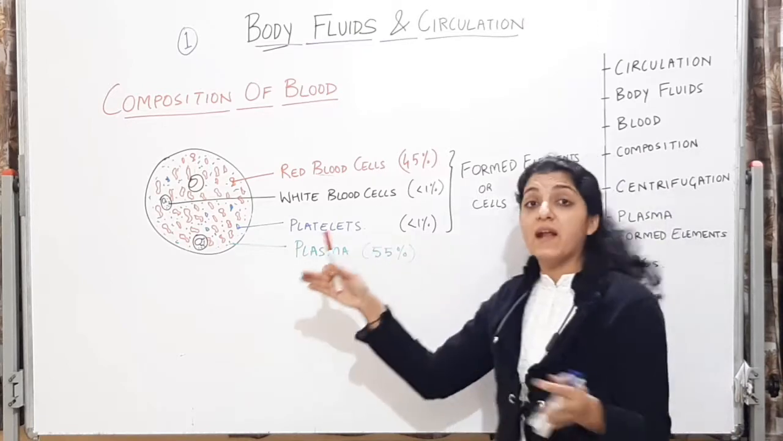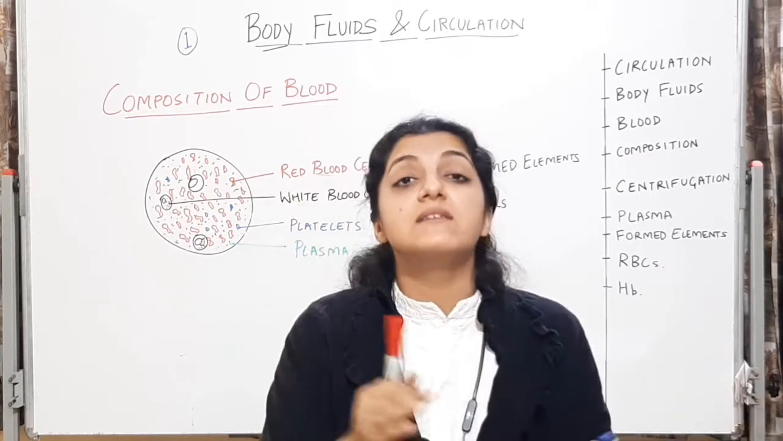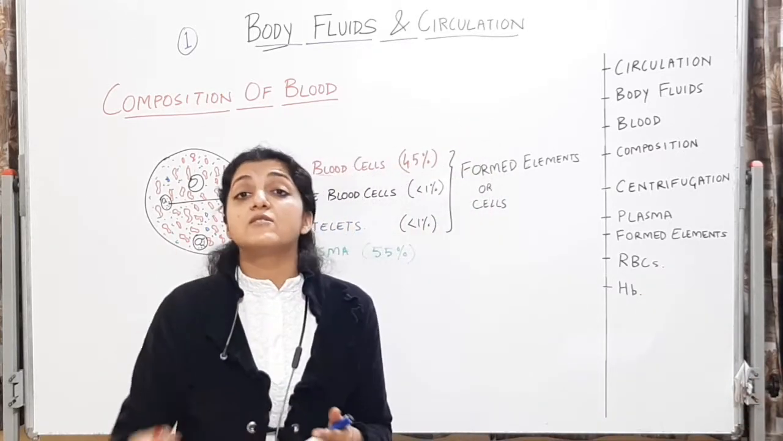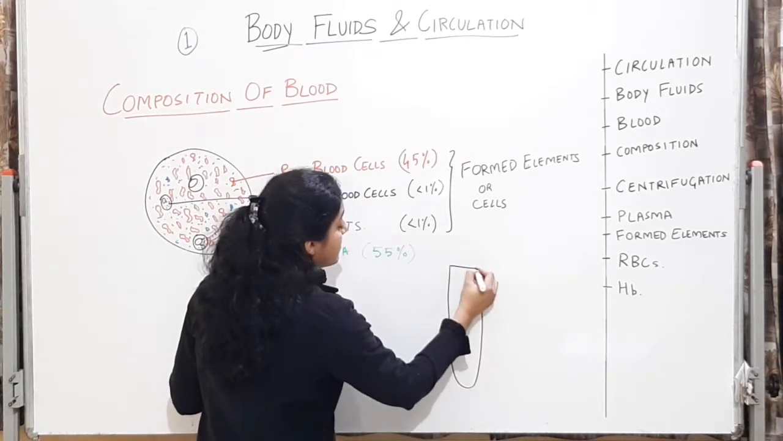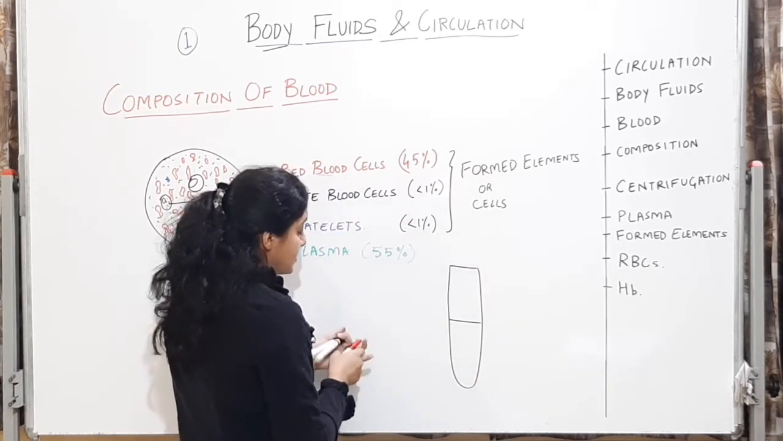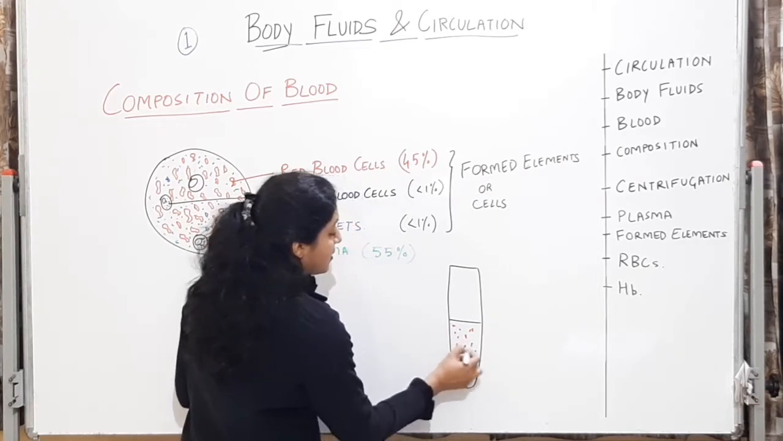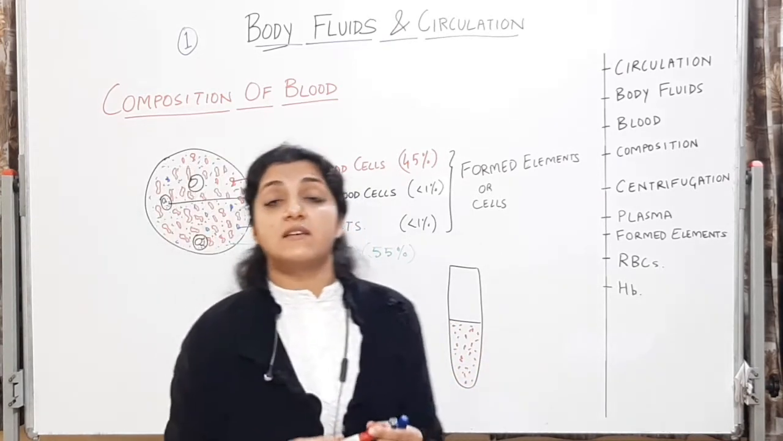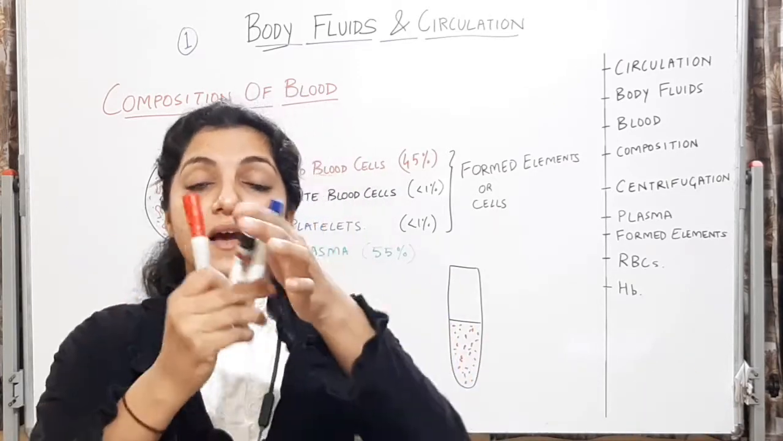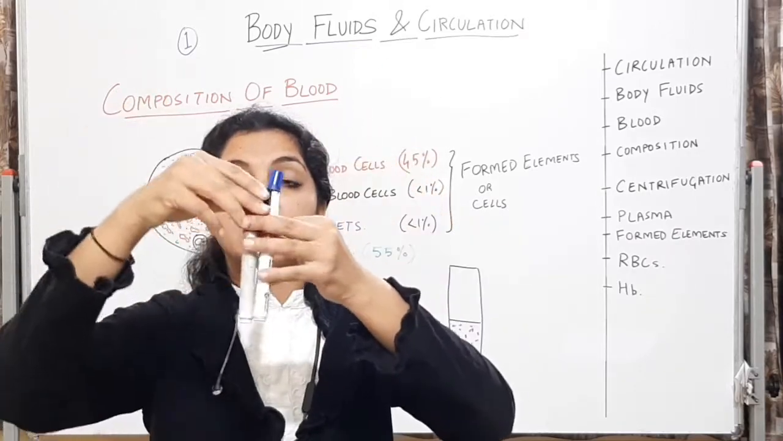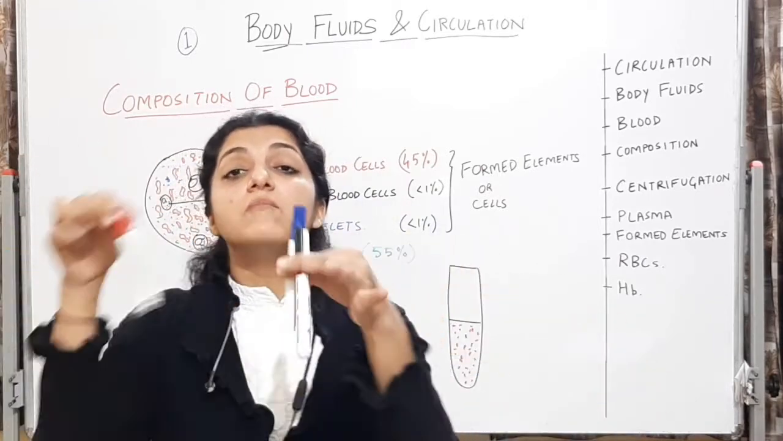Now, if you want to separate these cellular elements from the plasma, if we want to separate these red blood cells, white blood cells, the process is called centrifugation. In one test tube, collect the blood from the patient. So this is the blood that is collected from the patient in a test tube. You have to centrifuge the test tube. Centrifugation is done in a centrifugal machine, in which the test tubes are placed and circulated. Many circulated movements are done.